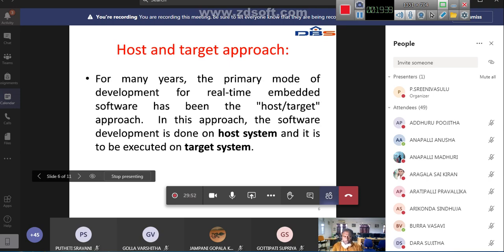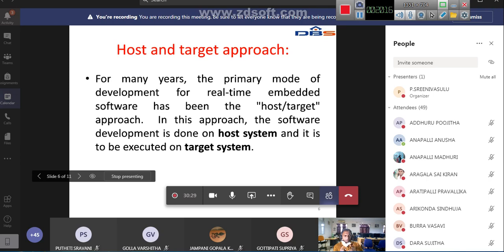Okay, once you write the program, you execute that program on the desktop computer. We cannot write the program directly on the embedded system, because an embedded system does not have any monitors. So here you have to write the program on the desktop computer and execute it. After executing you may get some errors, because the first time a program may not come out correctly according to the specifications.